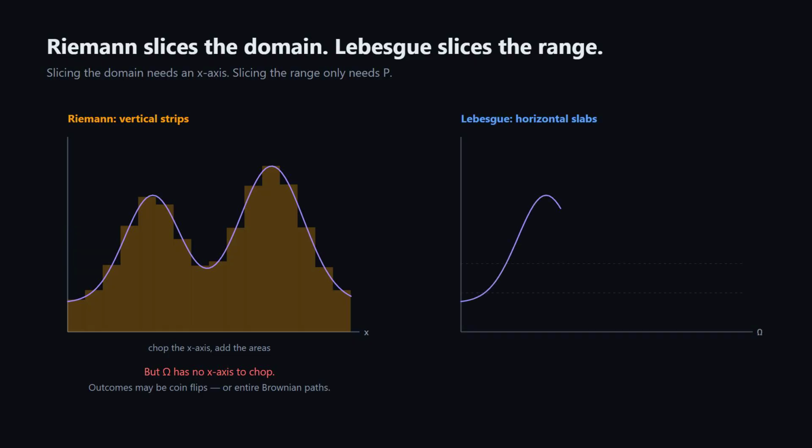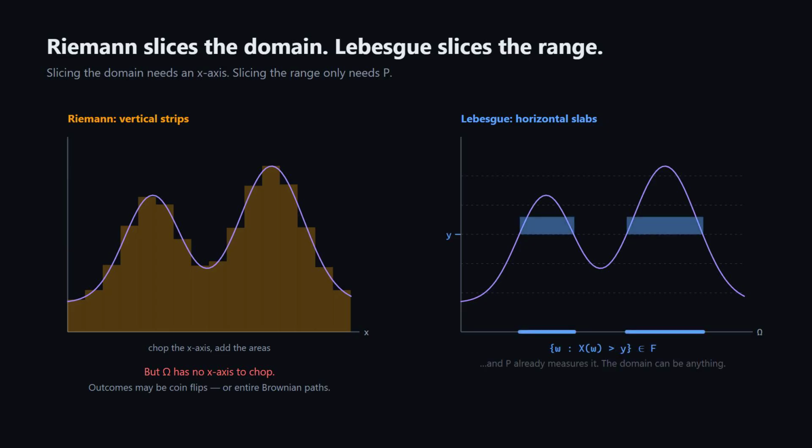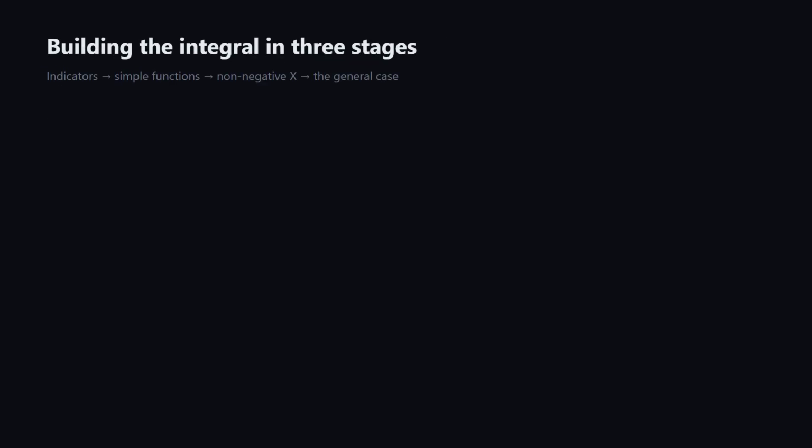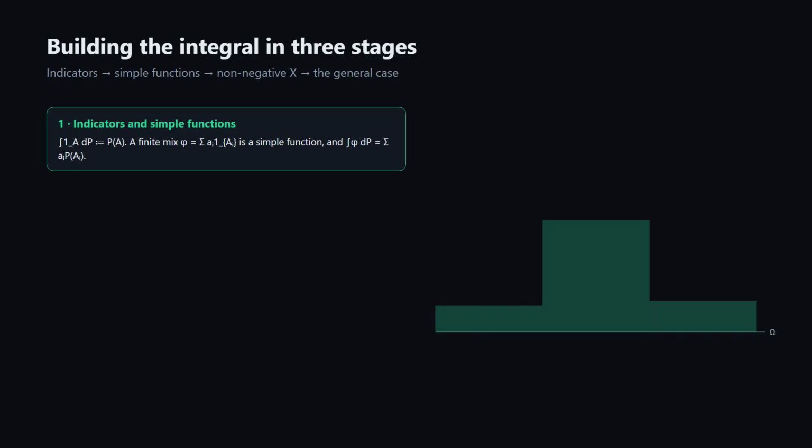Lebesgue slices the range instead. Fix a value y and ask which outcomes send X above y. That collection is a set in F, and P already knows how to measure it. Now the domain can be anything at all. The construction comes in three stages.